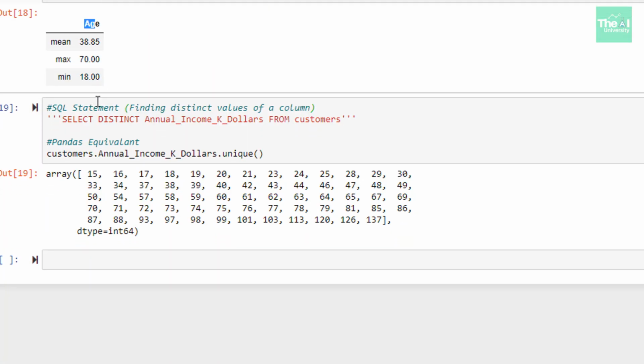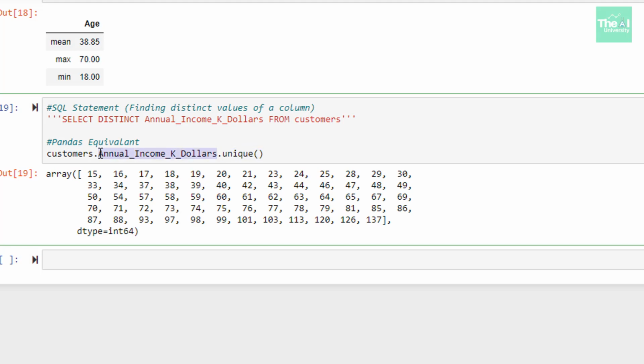In the next cell, I'm showing a select query where I'm using the distinct keyword to find out the distinct values of the column called annual income K dollars. In Python, if you see, I just use this distinct keyword in the select query to find out the distinct values. So in pandas, we can get the same result by making use of a keyword called unique, which we can attach to the column of which we want to find out the unique values.